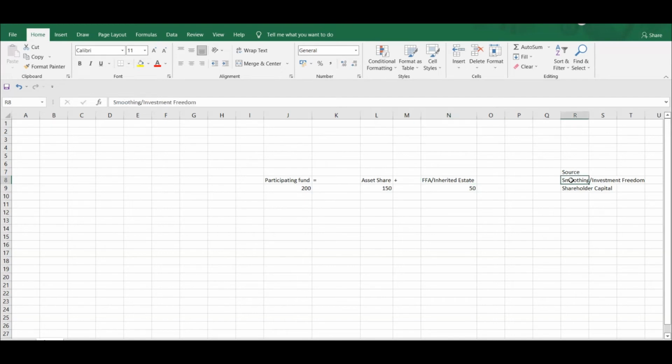Next, I have already spoken about how inherited estate provides investment freedom to smooth the surplus. So in bad times, put in more money. In good times, they would grow the estate so that it can support in the bad times. So that freedom would be there. It can also be used to, say, purchase machinery, something like that, so that it will benefit the business in the future, right? The next is shareholder capital.